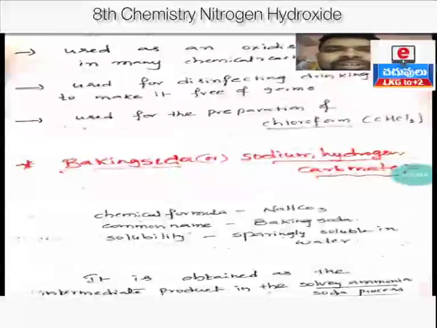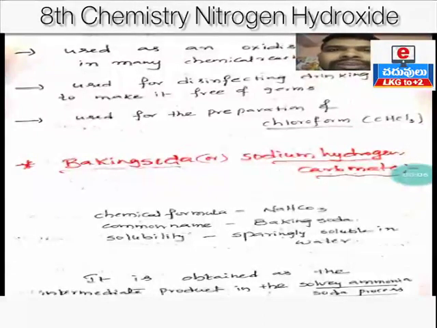Let's get started our chemistry class. In the previous session, we touched upon salts and different types of salts, and we also covered some important salts and their preparation and uses, like sodium chloride, bleaching powder, and we have also seen sodium hydroxide. So in this class, two more important salts which I am going to teach you. They are baking soda and washing soda.